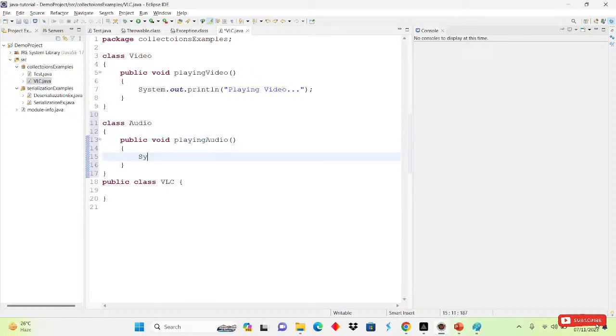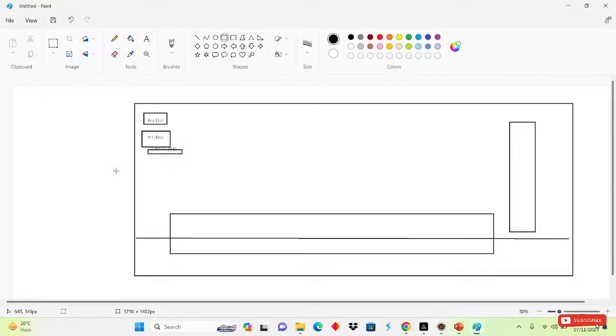These are simple methods only, and inside that I am simply printing playing audio.